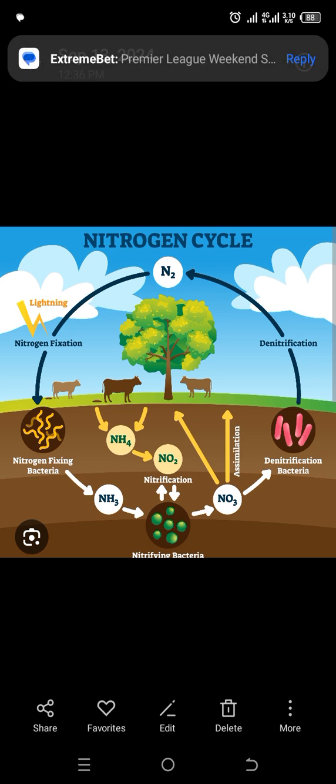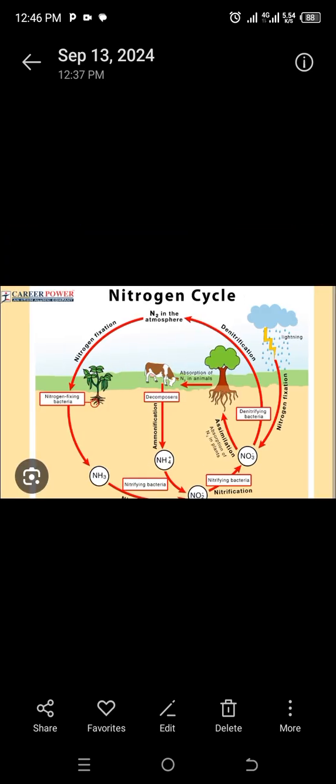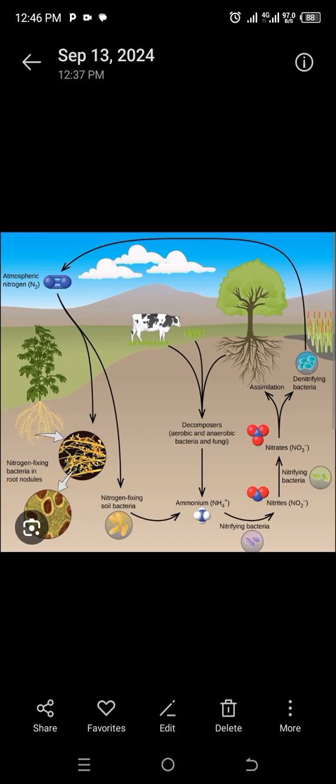In today's lesson, we are going to explain the nitrogen cycle. The nitrogen cycle is a topic in soil science. It is also described in other courses like agronomy, crop production, and botany.